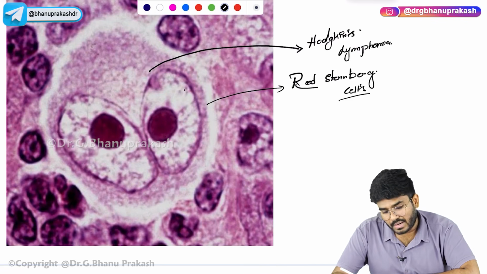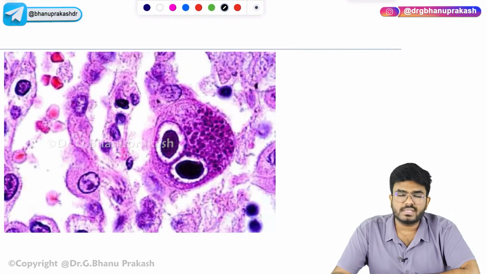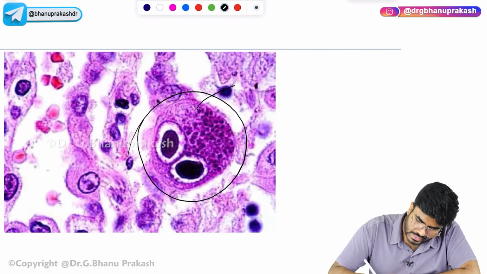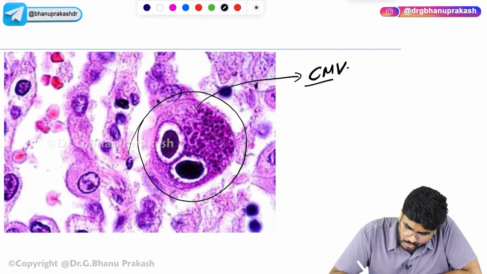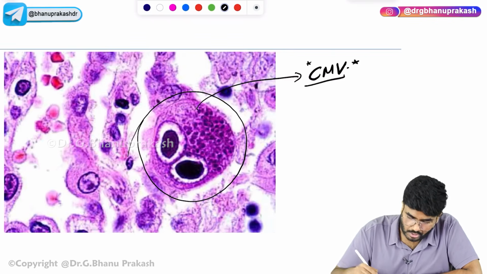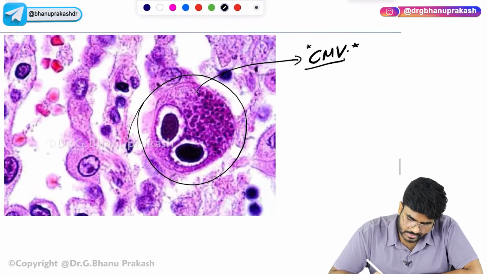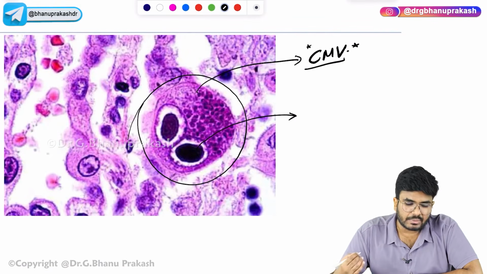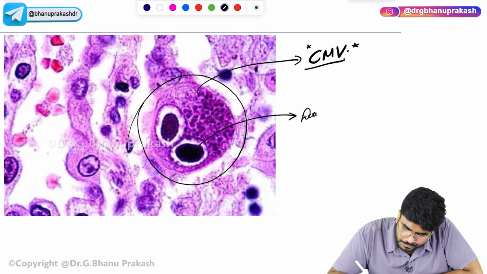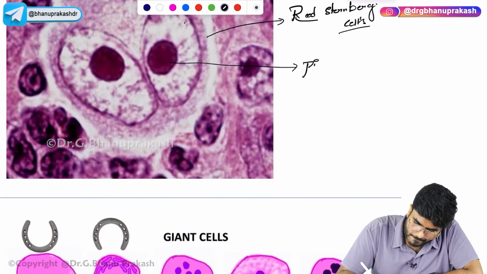No doubt. But there is one more condition that looks almost like the same thing. This is a cell infected with a virus, CMV, cytomegalovirus. Now, how do you differentiate this from that? Look here. The intranuclear inclusions look dark blue, while here the nuclei are pink.